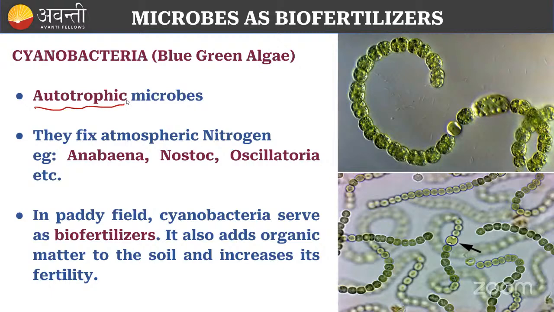Cyanobacteria are autotrophic, like how the plants are there, right? How the plants are autotrophic, right? So they will use the sunlight and they will prepare the food, right? They will prepare their own food.